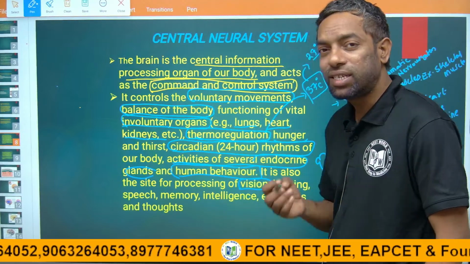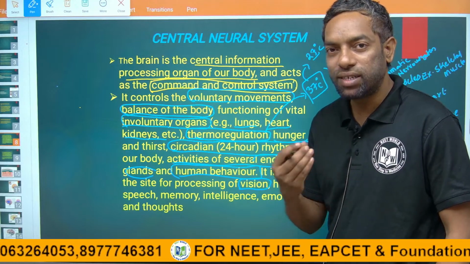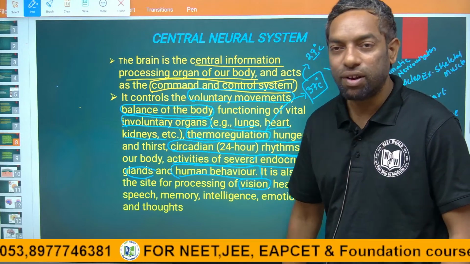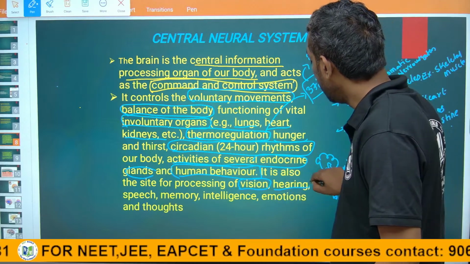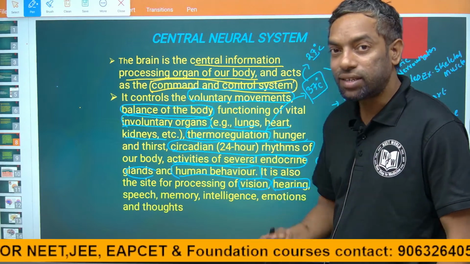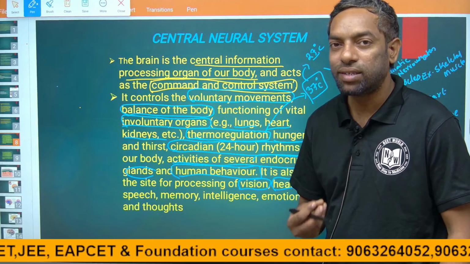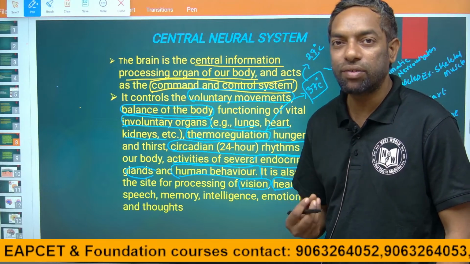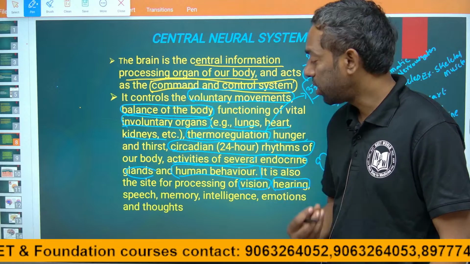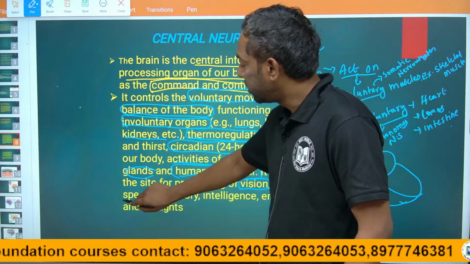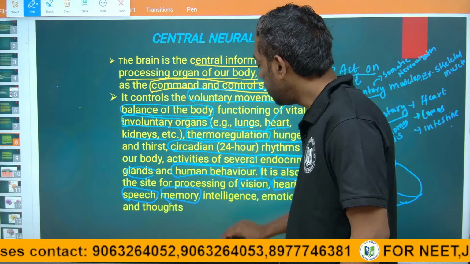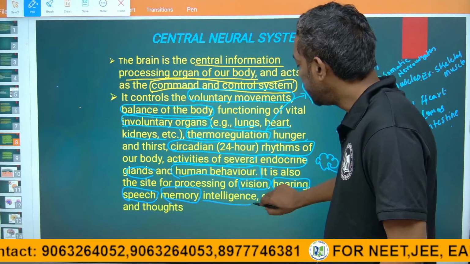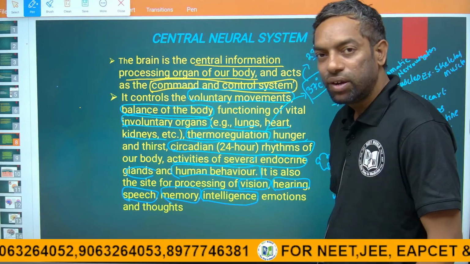Vision is a sense which is controlled by our brain. The brain gives the visionary senses, and the auditory, hearing senses are there. There are sensory neurons which are connected to the brain and the organ. Speech is also the brain, the memory also brain, intelligence also brain.